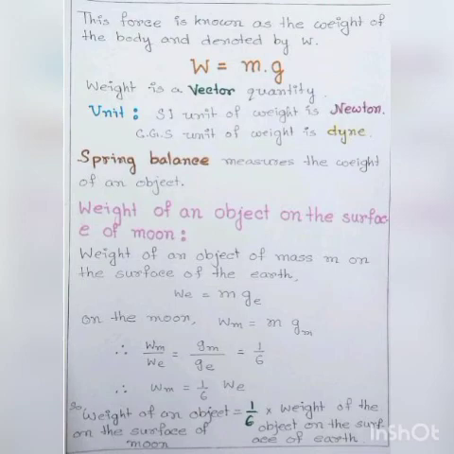Next, mass of the body is never zero, but weight of the body is zero at the center of earth. Mass is a scalar quantity, but weight is a vector quantity. SI unit of mass is kg, whereas SI unit of weight is Newton. Mass can be measured by a beam balance, whereas weight can be measured by a spring balance.